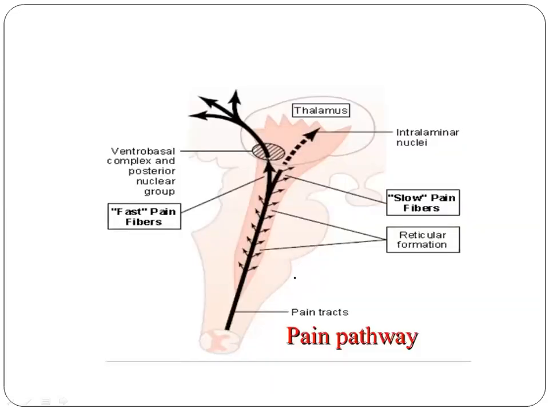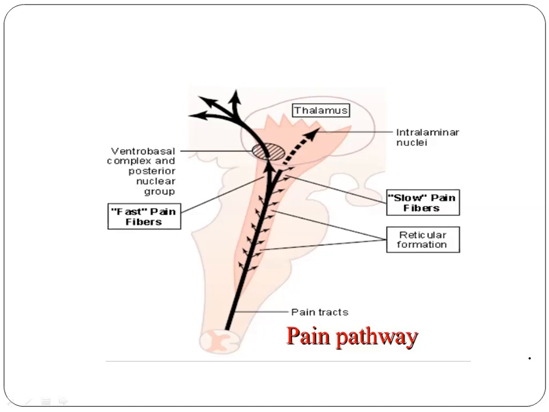Now the slow pain pathway moves in the paleospinothalamic tract. Out of these second order neurons, most of the fibers terminate in the brainstem areas, that is the reticular formation, periaqueductal gray matter and tectal areas. Only a few fibers are taken to the higher centers.